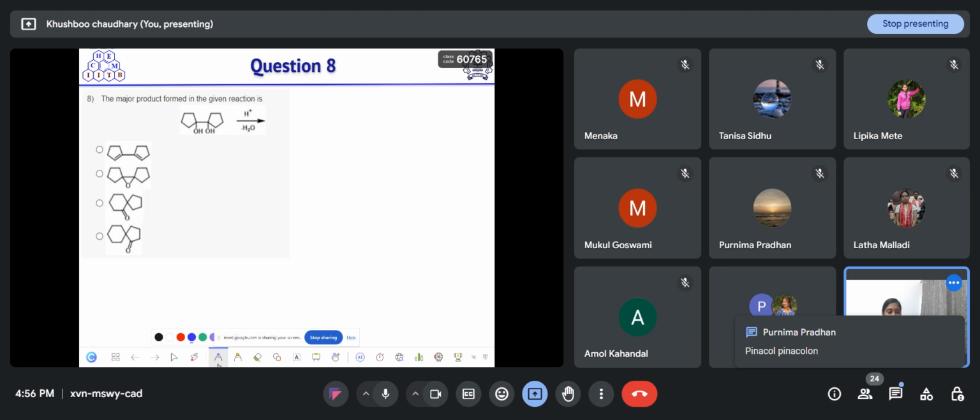We have a diol and we have a proton source. So what can the proton source do and how will the diol react with that proton source?